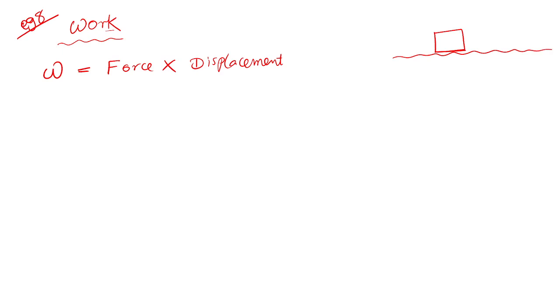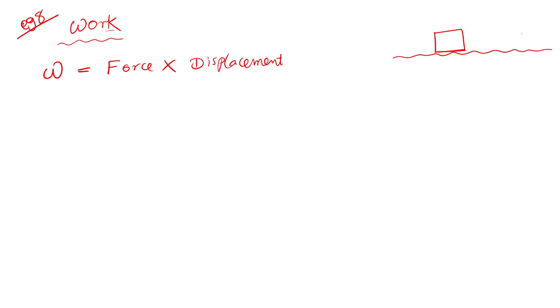For the time being, please understand, work done, denoted by W, is force into displacement. Let me write it in words: force into displacement. Work done means how much effort I am putting in for moving a body. For example, there is a body on the surface.